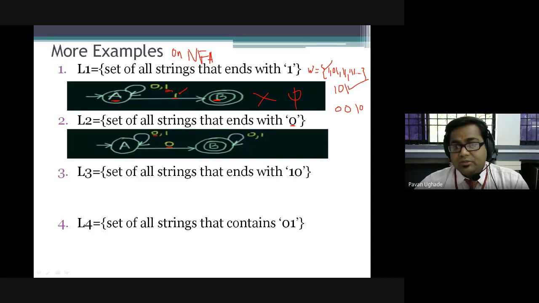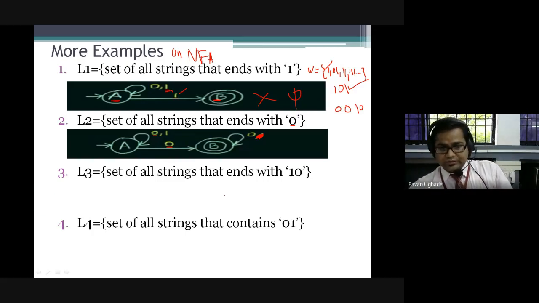Okay, but the problem is it is the set of all strings that ends with 0. Actually, this should not be there. Sorry. Okay, this should not be there. Yep, no, this is correct. This is the correct one. I hope you are understanding. If I had written 1, then it would also accept strings that end with 1. Okay, now this is correct. Any doubts in this? Please keep asking. I have already drawn these earlier so that we can go faster.